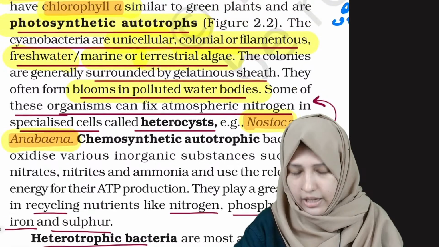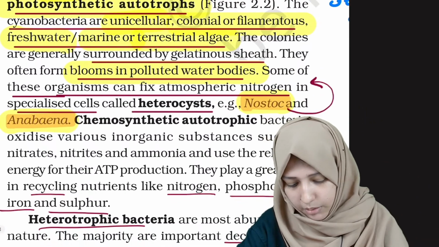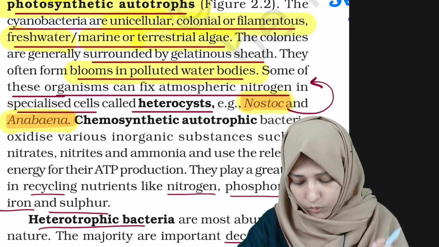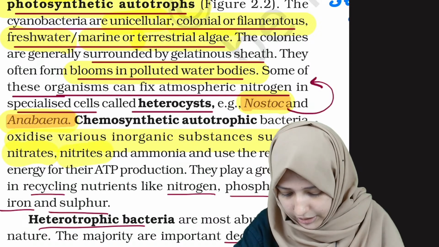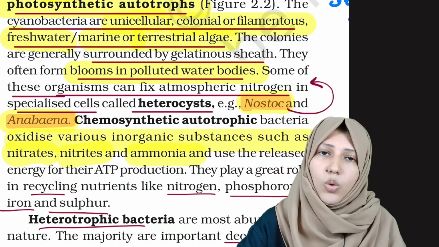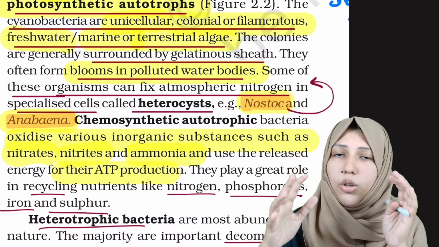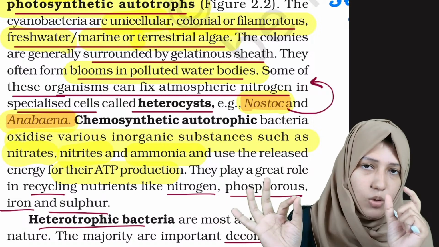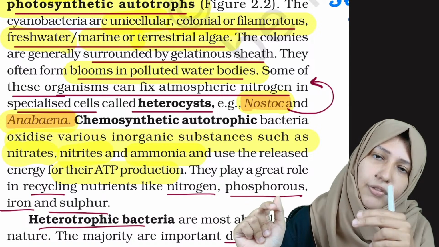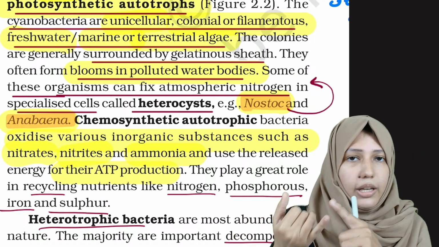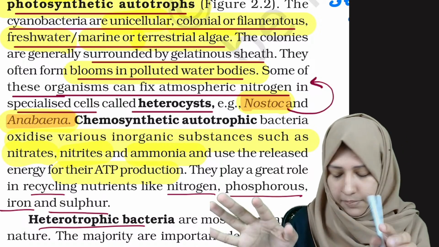Then, as we said, there are different types of metabolism. Now let's go into chemosynthetic autotrophic bacteria, which oxidize various inorganic substances like nitrates, nitrites and ammonia, and use their energy for ATP production. Photosynthetic autotrophs we saw use chlorophyll A, and the example is cyanobacteria, like Nostoc and Anabaena, and Nostoc is filamentous. Done.